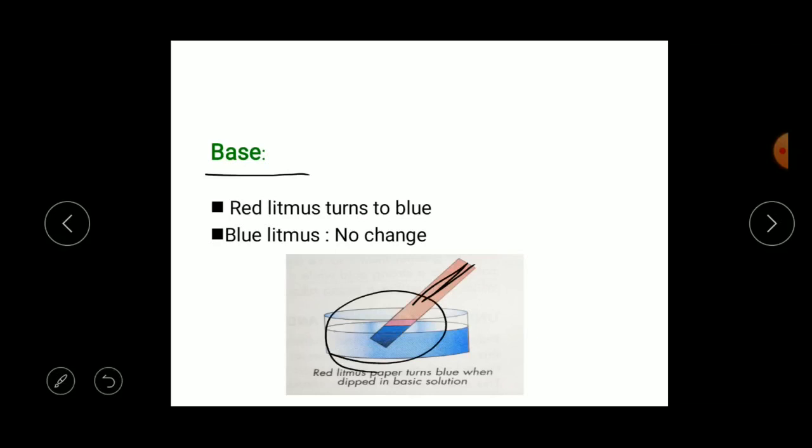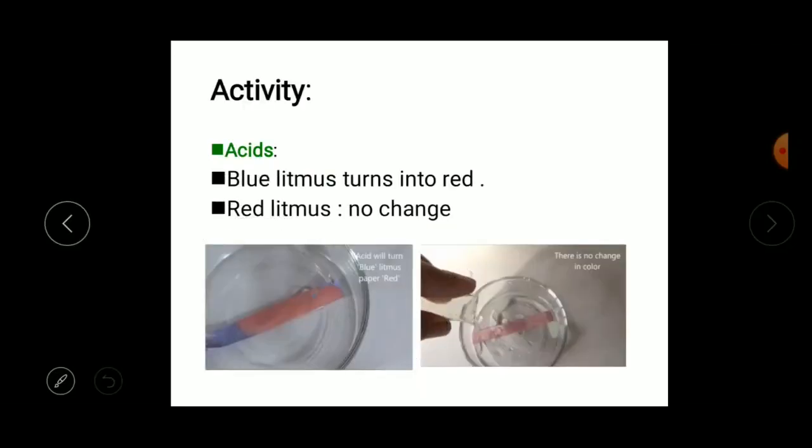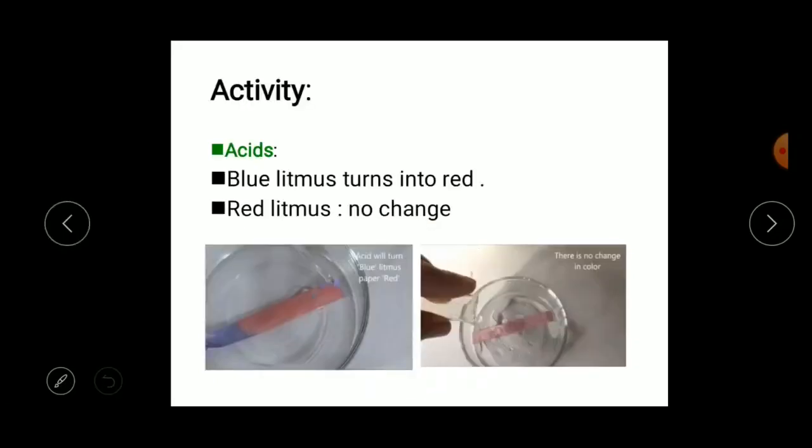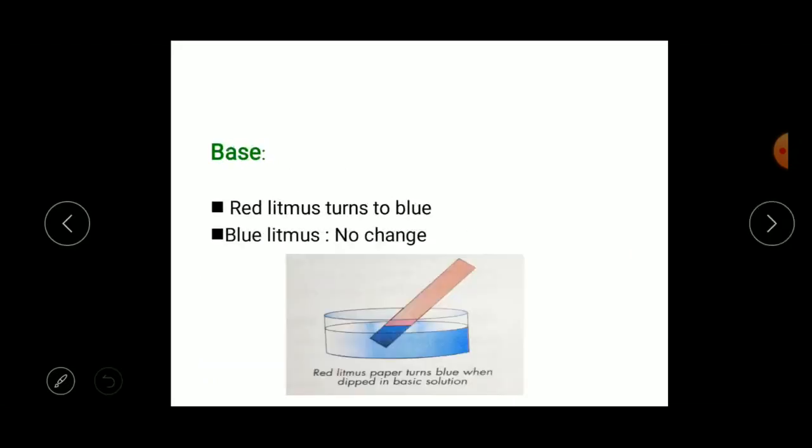Okay, then what about the blue litmus paper? The blue litmus paper shows no change, it remains blue itself. Here in the acid it is totally opposite to the base. Here you can see the blue litmus turns into red. In the bases the blue litmus will not change its color, whereas in the acids the red litmus shows no change, whereas here in the base the red litmus turns to blue. Understood, children? Okay.